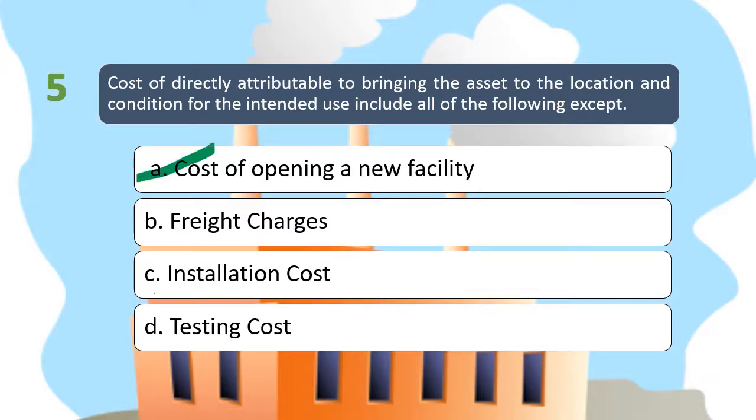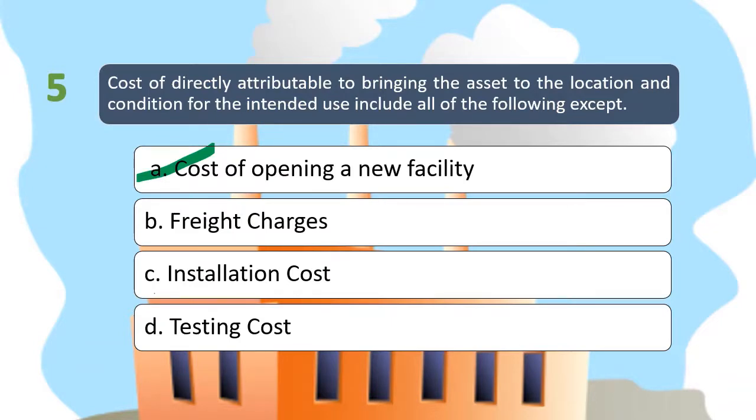So cost of opening a new facility must be recognized outright. So example po nito kapag i-relate natin sa property, plant, and equipment, ito yung canvassing, di ba? Pag sinabi natin canvassing, namimili ka pa kung ano yung bibilhin mo, equipment A or equipment B. So since wala pa tayong tamang decision kung ano yung bibilhin doon, so all costs related to that canvassing must be recorded as an outright expense. So letter A is correct because hindi yan considered as directly attributable cost.